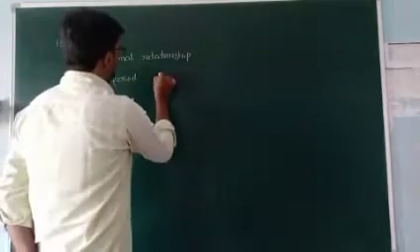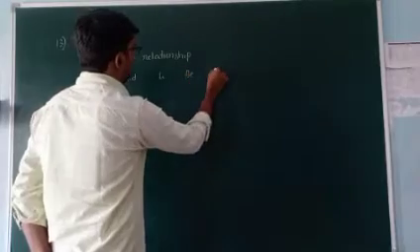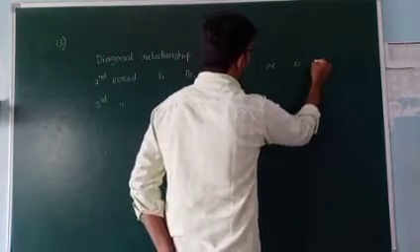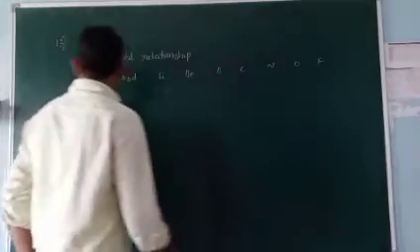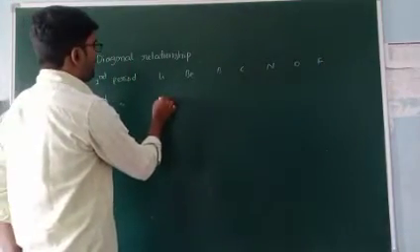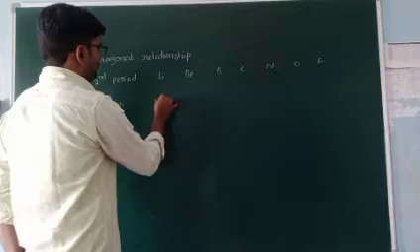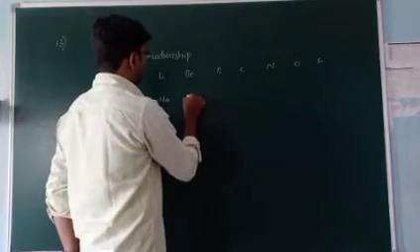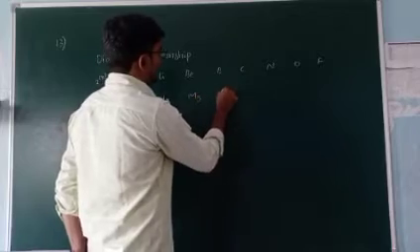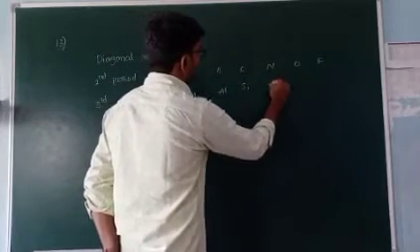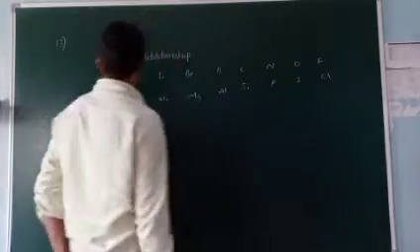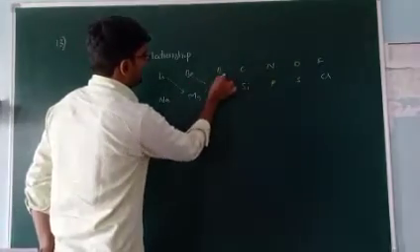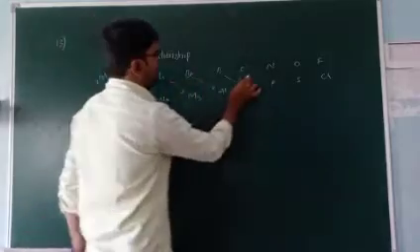Second period: lithium, beryllium, boron, carbon, nitrogen, oxygen, fluorine. Third period: sodium, magnesium, aluminum, silicon, phosphorus, sulfur, chlorine. Diagonal relationship means this diagonal relation.